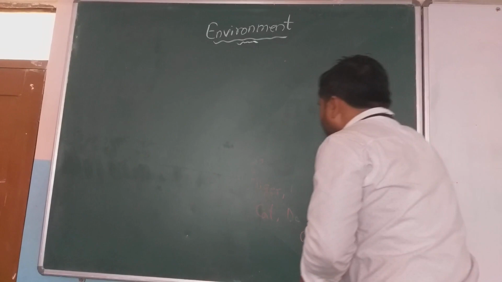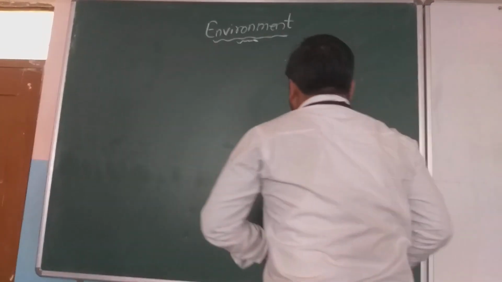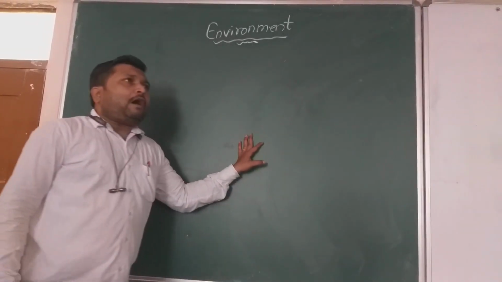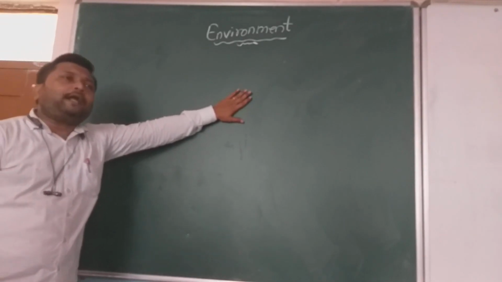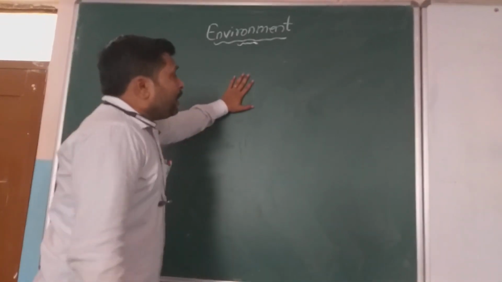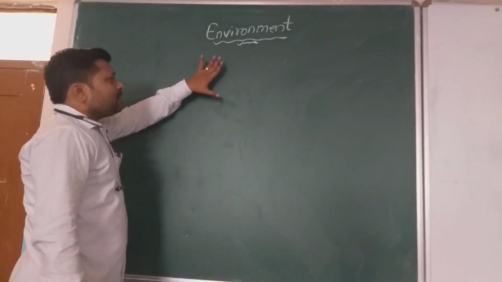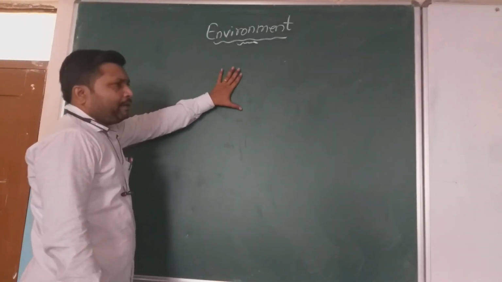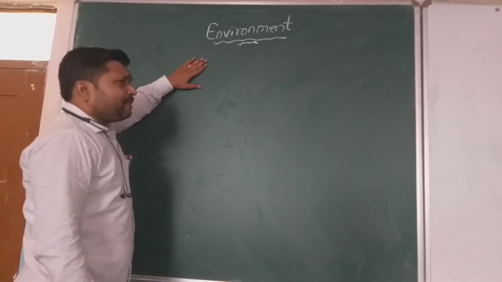Can I ask you one question? Is this aquarium an artificial ecosystem or a natural ecosystem? Whatever it may be, can I ask you an example?